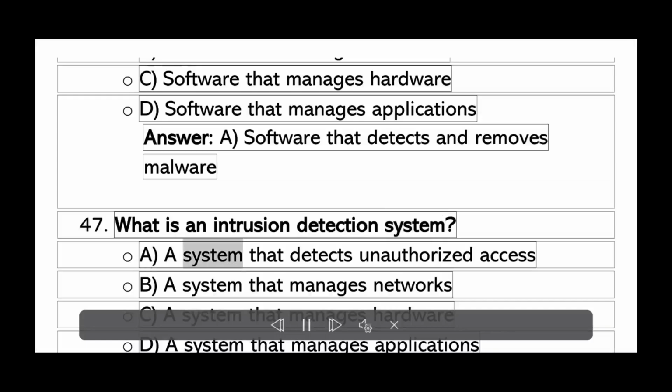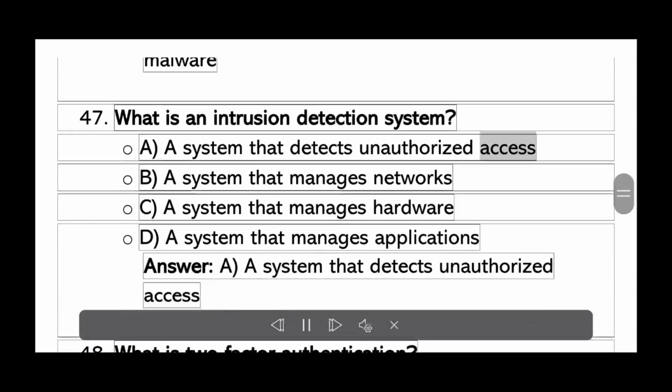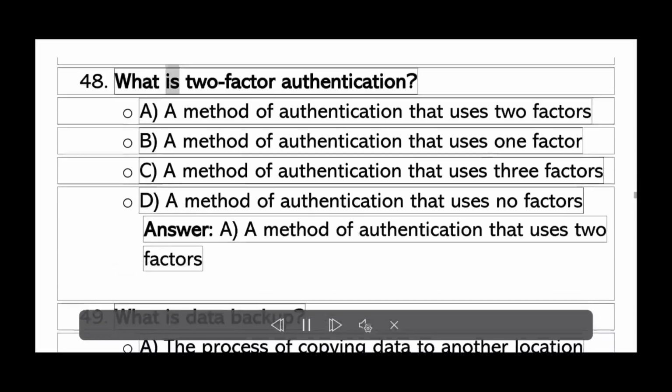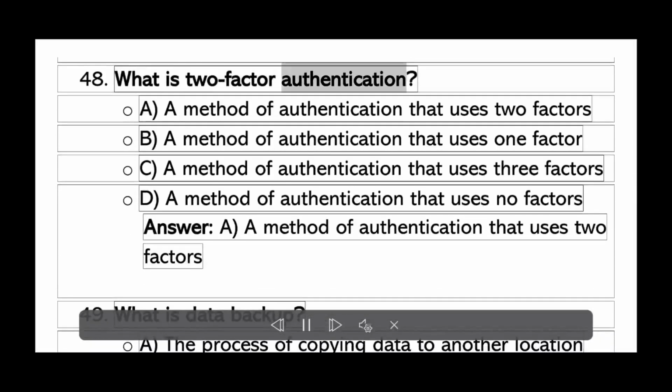What is an intrusion detection system? A. A system that detects unauthorized access. B. A system that manages networks. C. A system that manages hardware. D. A system that manages applications. Answer A. A system that detects unauthorized access.